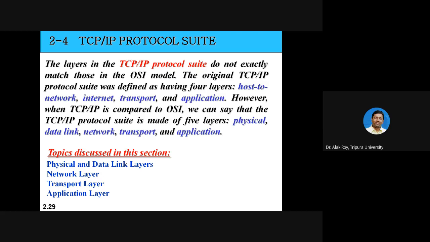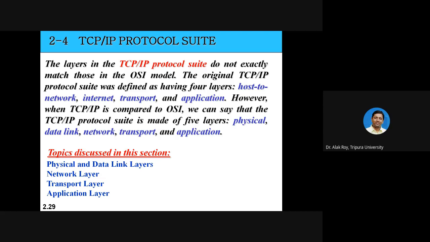The original TCP/IP protocol suite was defined as having 4 layers: host to network, internet, transport, and application. However, when TCP/IP is compared to OSI, we can say that the TCP/IP protocol suite is made of 5 layers, that is physical, data link, network, transport, and application. So which one is true?